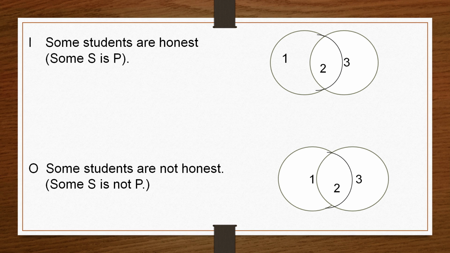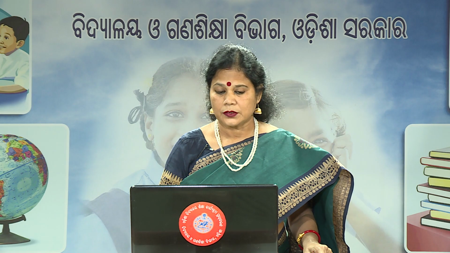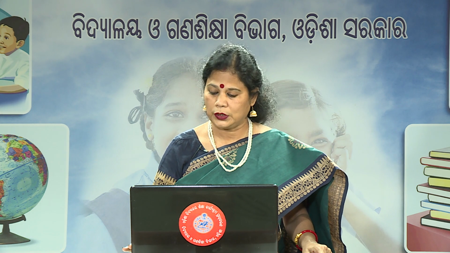Here you see this diagram. In this diagram, one represents this O proposition. So, some students are there who fall completely outside the honest class. So, here the subject term is not distributed, but the predicate is distributed. We have taken the entire class of the predicate term. Okay. So, O proposition distributes only the predicate.